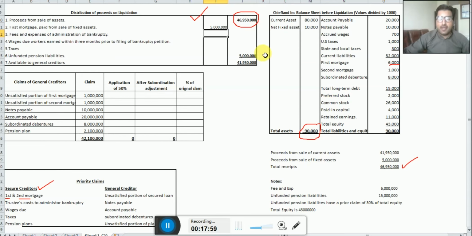Why? Because as I have explained here, the first and second mortgage should be given here in the group of secured creditors out of the value of the collateral realized.